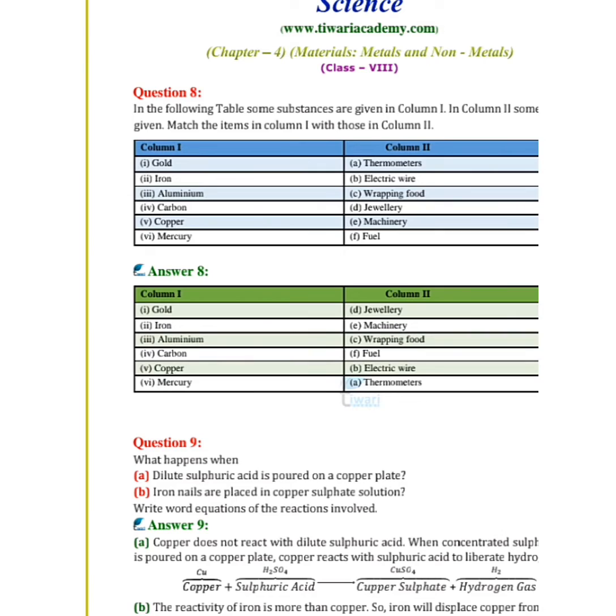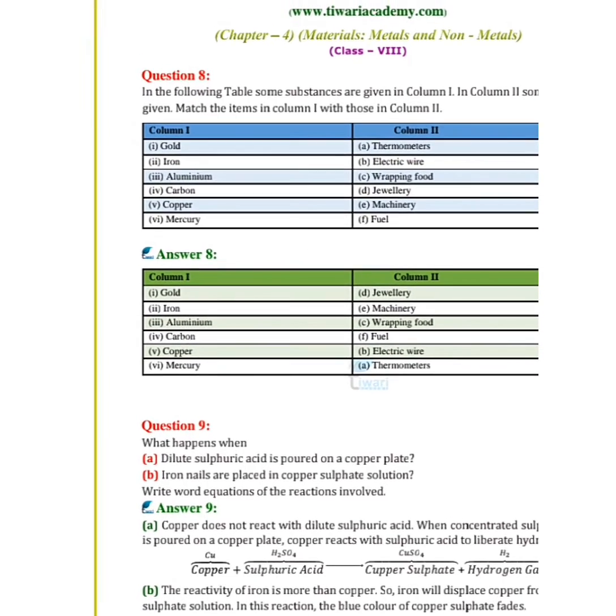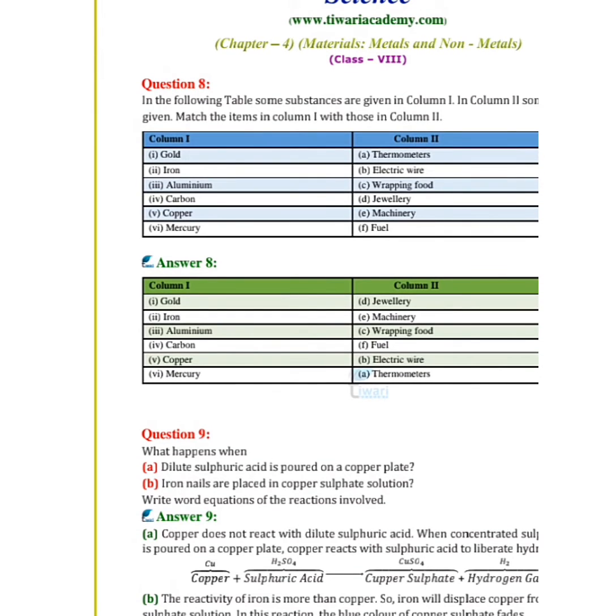In the following table, some substances are given in column 1 and some uses are given as the items in column 2. So gold, jewelry; iron, machinery; aluminium, wrapping food; carbon, fuel; copper, electric wire; mercury, thermometers. Okay, let's see question number 9.